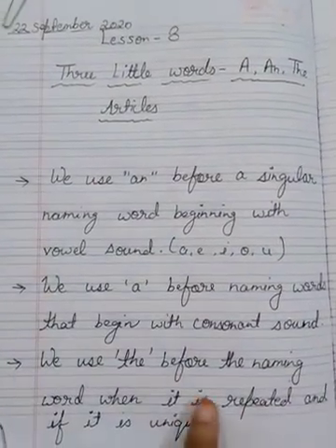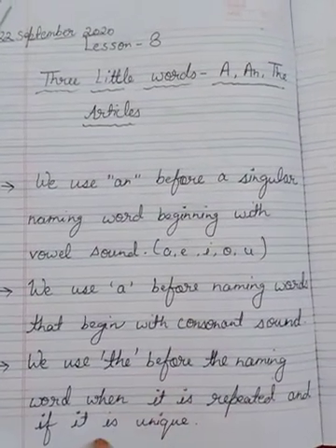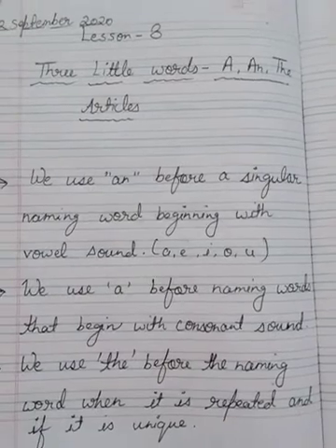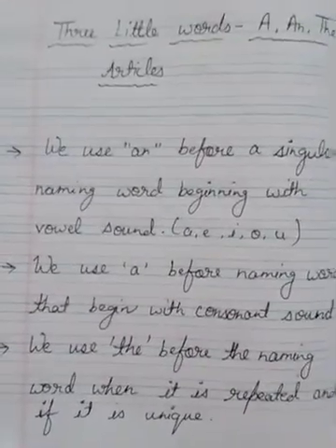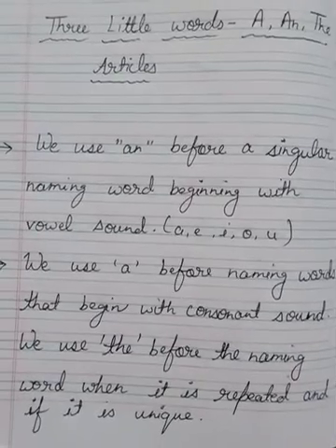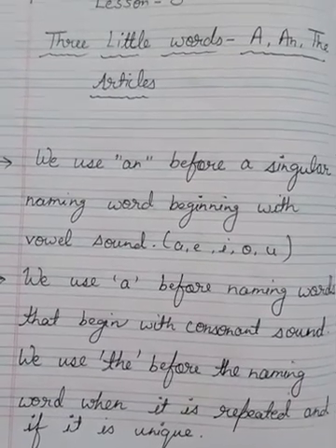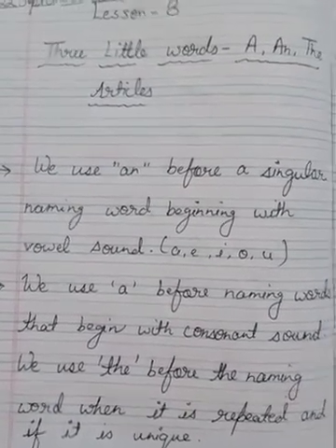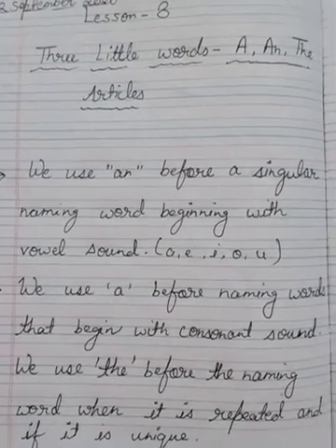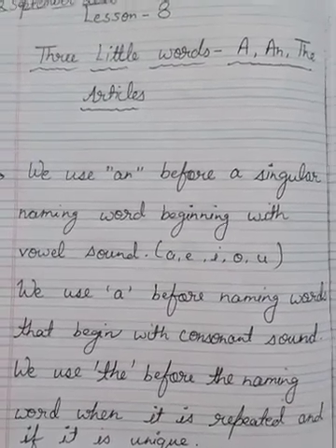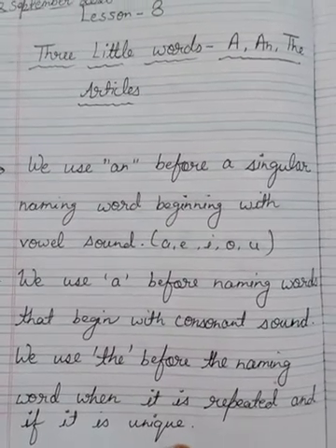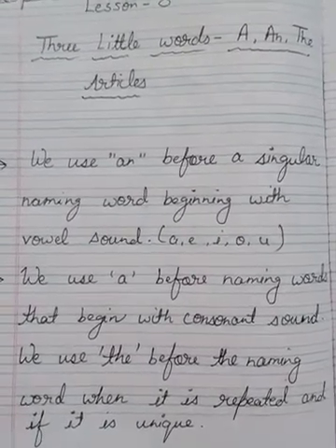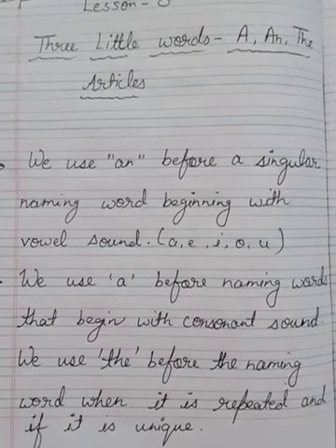Or we can use the if it is unique, if the naming word is unique. If there is a famous monument like Taj Mahal, we will write the Taj Mahal. A famous book like Ramayana, we will write the Ramayana. Or a unique thing like sun, we will write the sun, the moon, the sky.